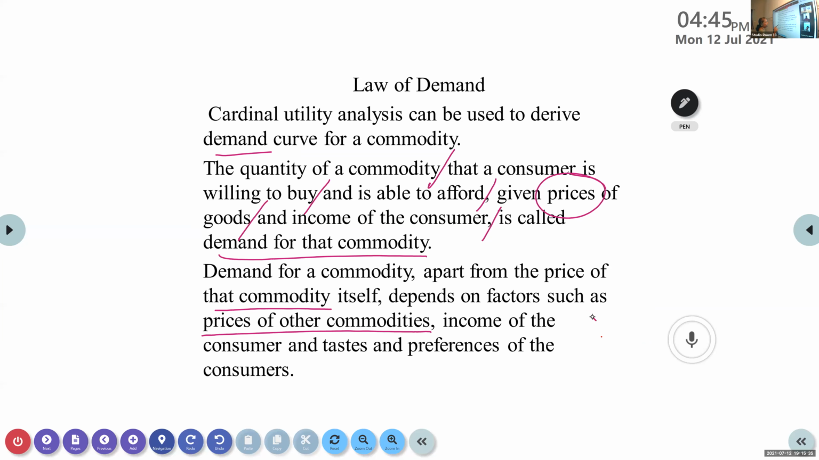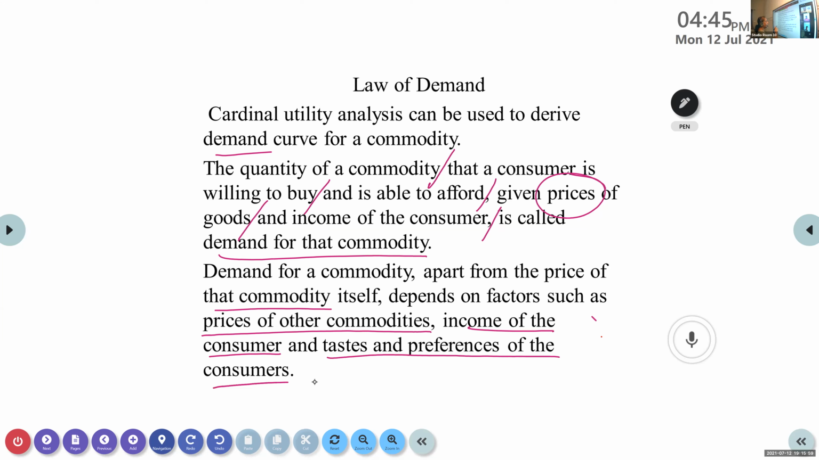Whenever there is a demand for a commodity, apart from the price of the commodity itself, one factor is what? The demand depends upon the price of the commodity. At the same time, it depends on various other factors. What are those factors? Prices of other commodities, income of the consumer, how much income the person is having, and the taste and preference of the consumers.